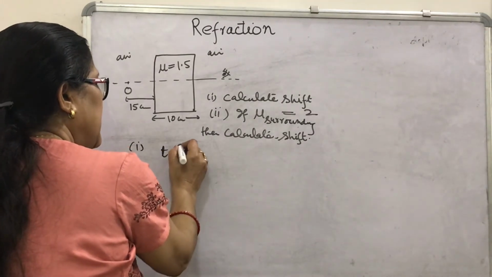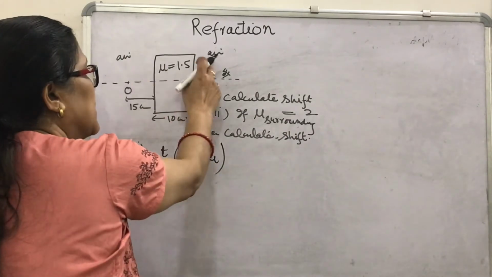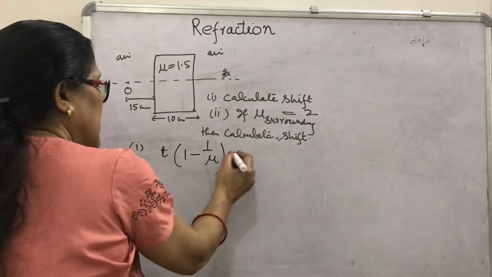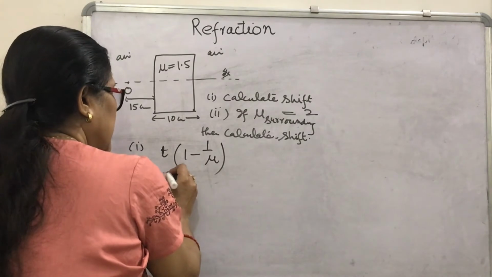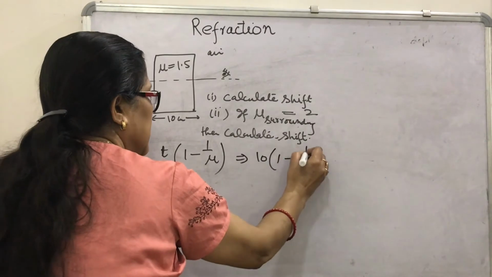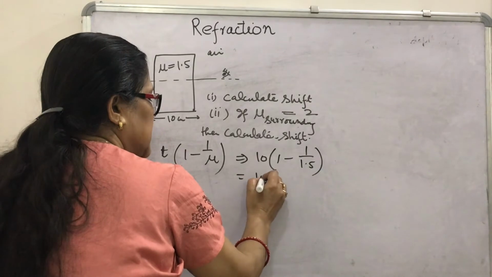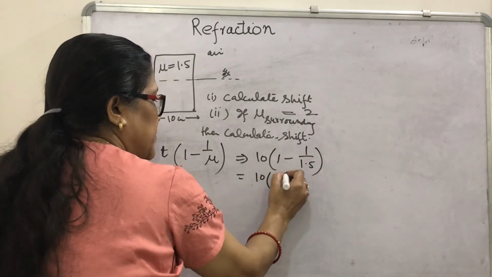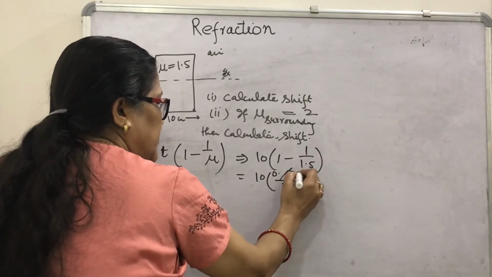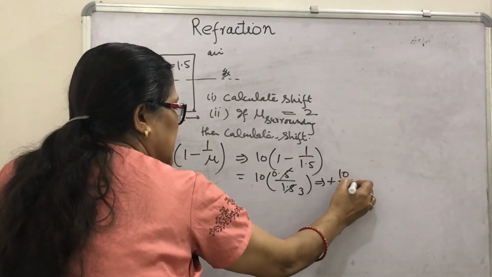Shift is given by T within bracket 1 minus 1 upon mu. If air is the surrounding medium, the refractive index of air is assumed to be 1. Then in the first case, what will it be? This will be equal to T, which is 10, times 1 minus 1 upon 1.5. You will get 10 into 1.5 minus 1 upon 1.5, which is 10 by 3, so plus 10 by 3 centimeter.